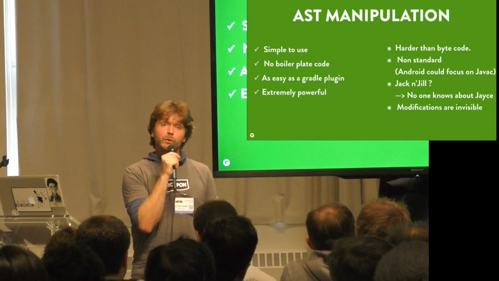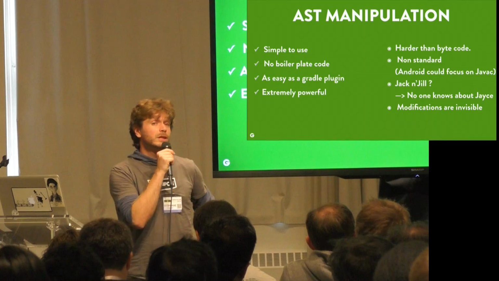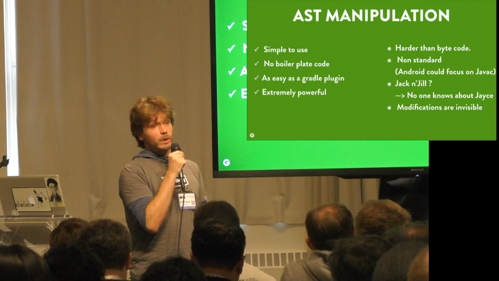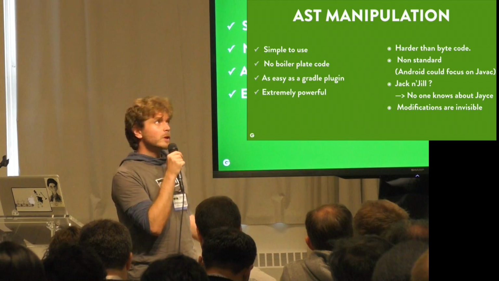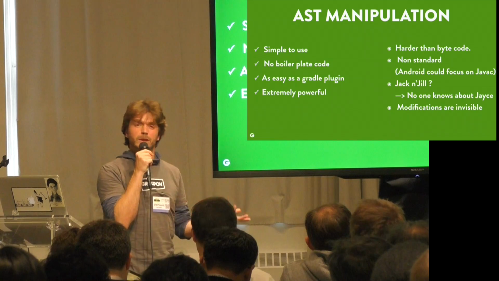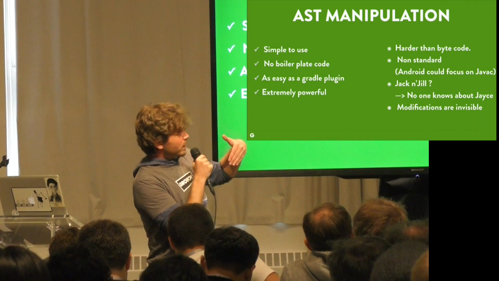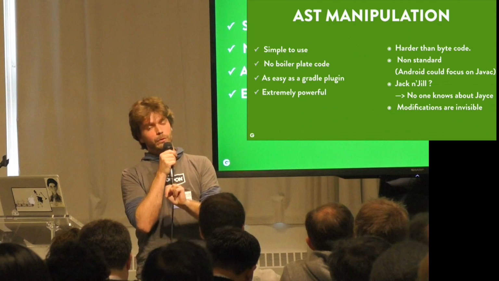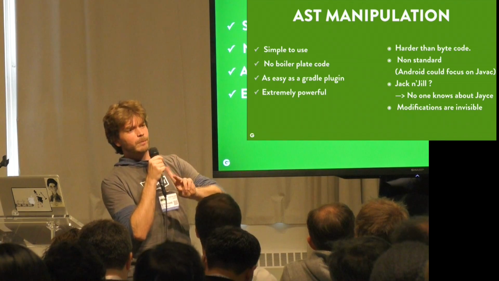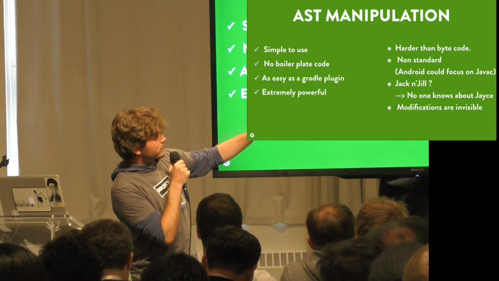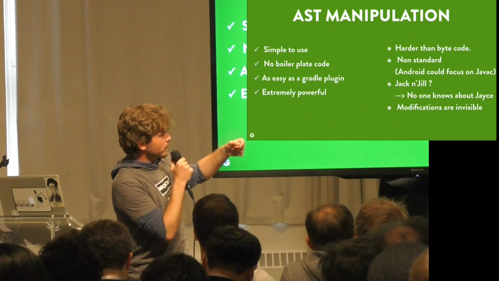But when it comes to creating a new library, it's actually even harder than bytecode weaving because you have to manipulate abstract syntax trees, and they are not normalized by the JDK, the Java specifications. So they are indeed non-standard. By non-standard, I mean that there are two compilers in the Java world. One is the Eclipse compiler for Java, and the other one from the JDK, which is Javac.